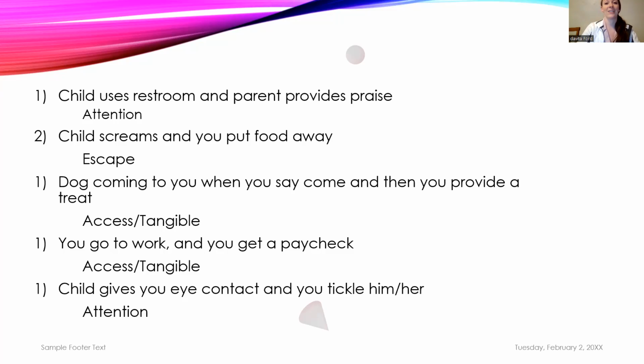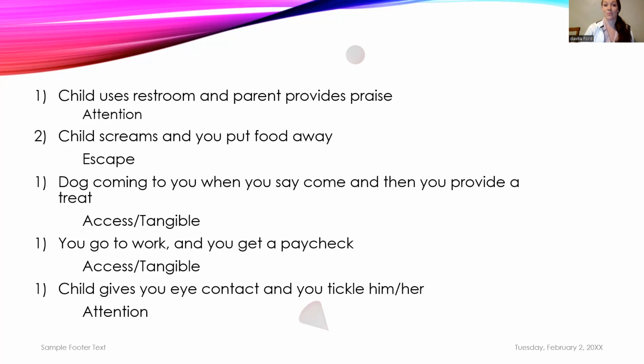Then the other one, food disappearing and going away. That means the child got out of it. They successfully escaped the demand and the instruction of eating a certain food. So that's why the screaming is going up. Escaping it is reinforcing for them. The dog receiving a treat, the treat being added in, is access. It's a tangible. Going to work to get the paycheck, the paycheck is access. You get access to that paycheck, access to that money. And then getting those tickles and all those things, that's attention. So again, all the things that we do, you can still bring it back down to the four functions, the reasoning of why all behaviors occur.